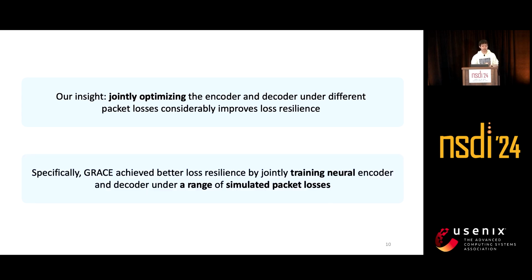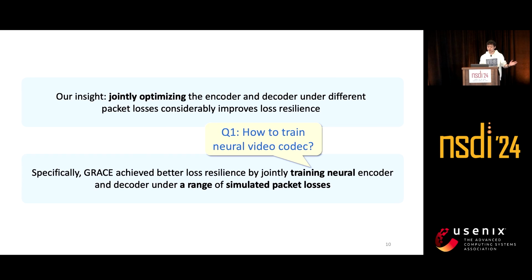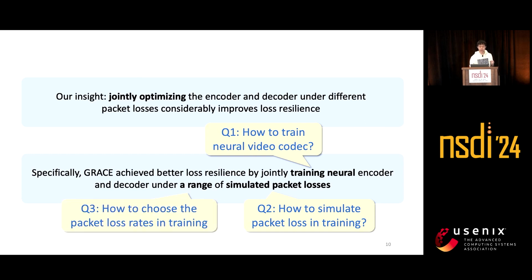Specifically, Grace achieved better loss resilience by jointly training the neural encoder and decoder under a range of simulated packet losses. So to expand a little bit, there are three major design questions. First is how to train a neural video codec. Second is how to simulate packet loss during training. And third is how to choose the loss rates during training.